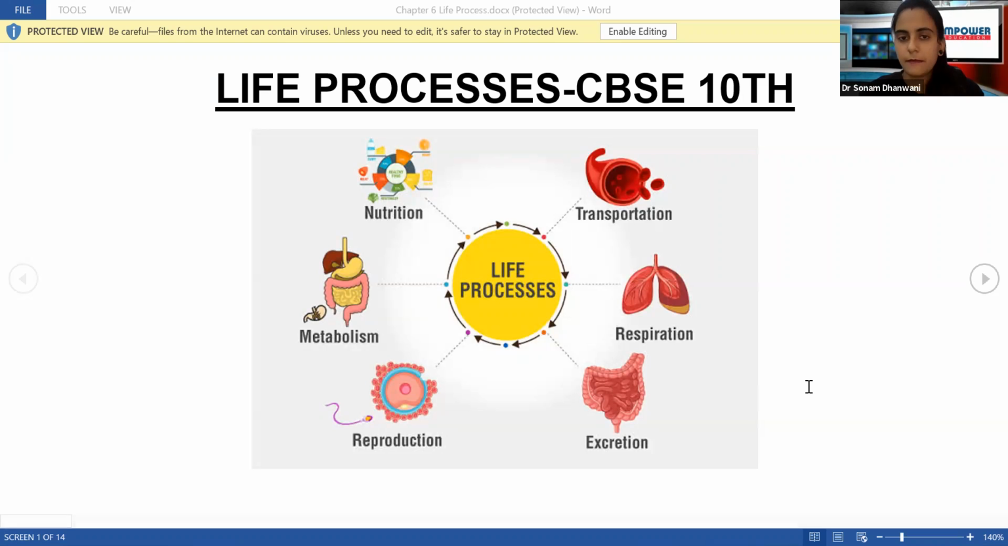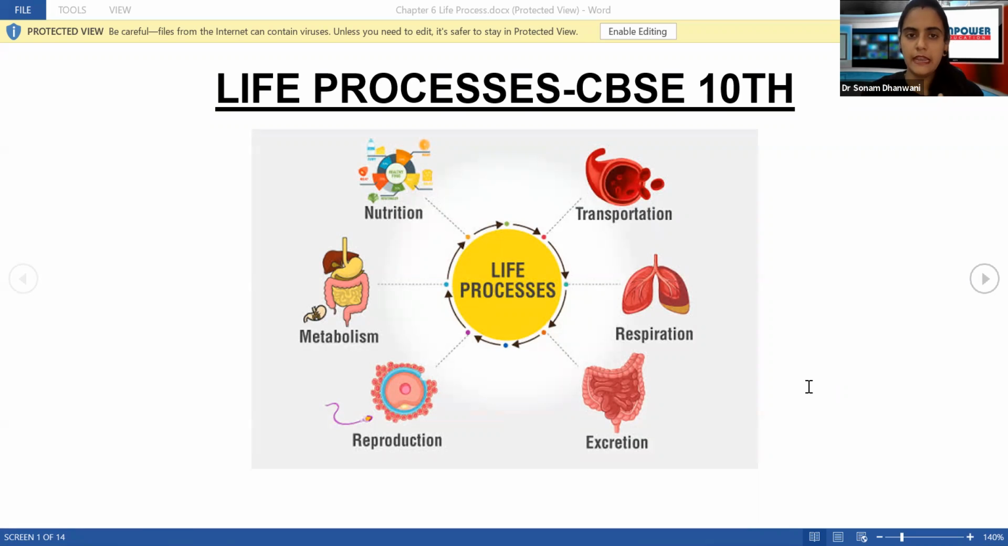So here we are. The first chapter for biology is life processes, so we'll be starting with life processes today. Before we go on to our MCQs, I will not deal with much theory, because you have the theory lectures separately. Please go through those lectures there. I'm going to directly begin with the MCQs.